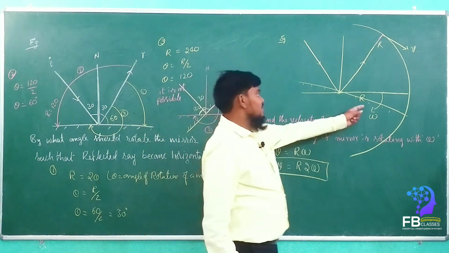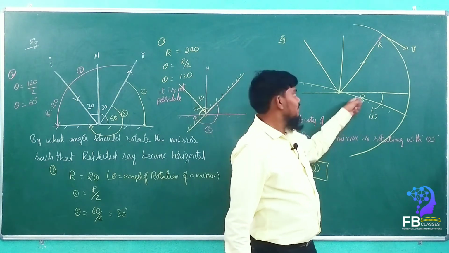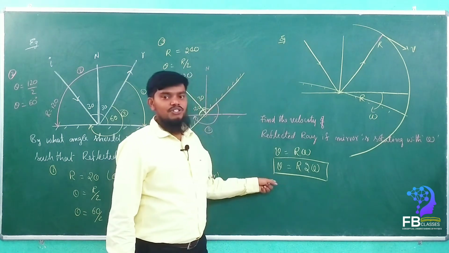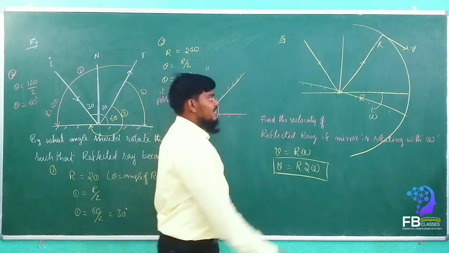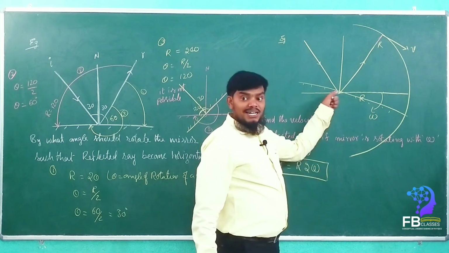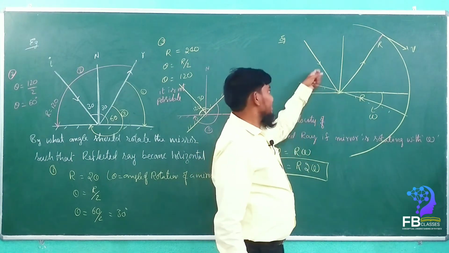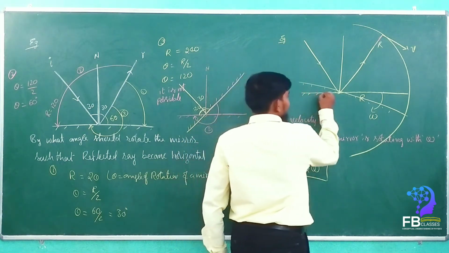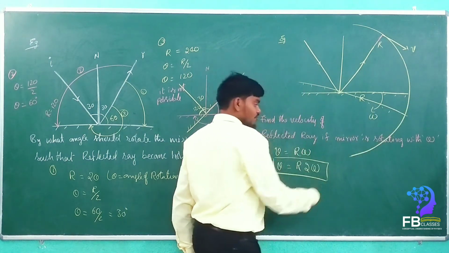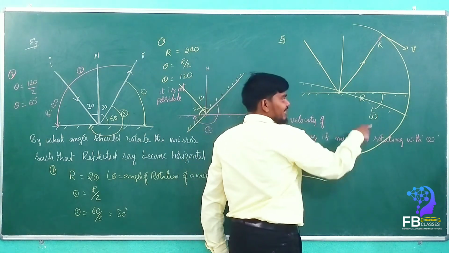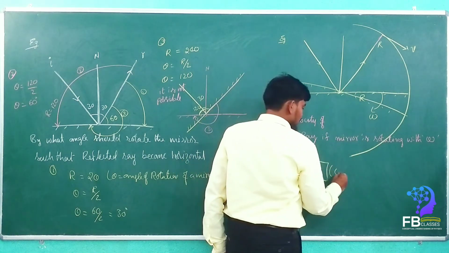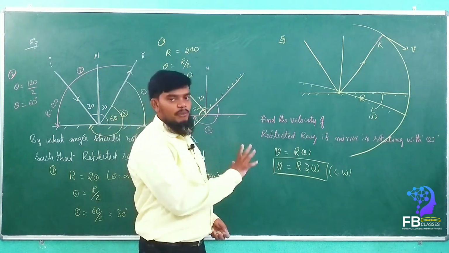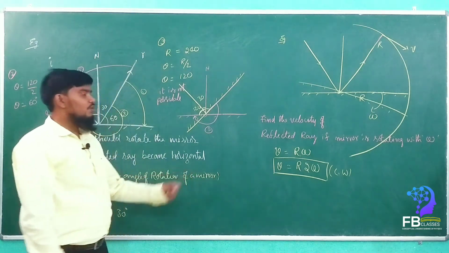Yes or no? Because if the mirror is rotated with omega speed, then the reflected ray is moving with 2 omega. So we know very well v is equal to 2 omega, because this is the first case, right? The mirror is rotating here, not the incident ray. The incident ray is fixed, the mirror is rotating with omega. Are you getting my point? It is also moving in the same sense. How is the mirror rotating? In the clockwise direction, so it is also clockwise. So can you please make a note of it? Then we can go further.